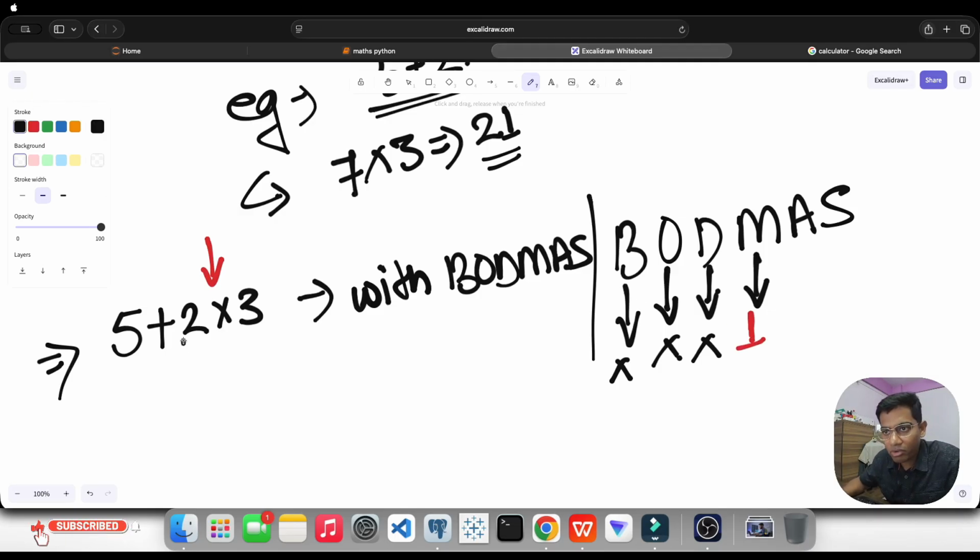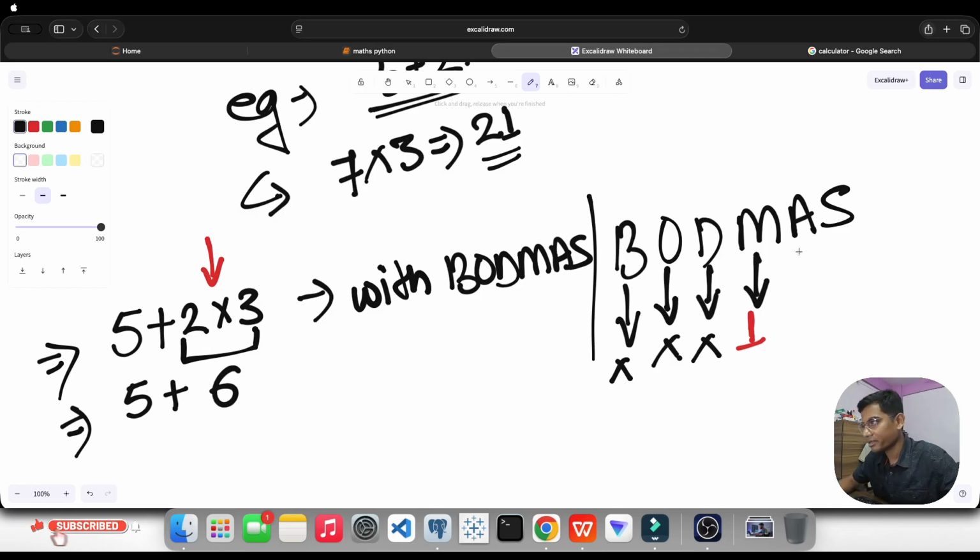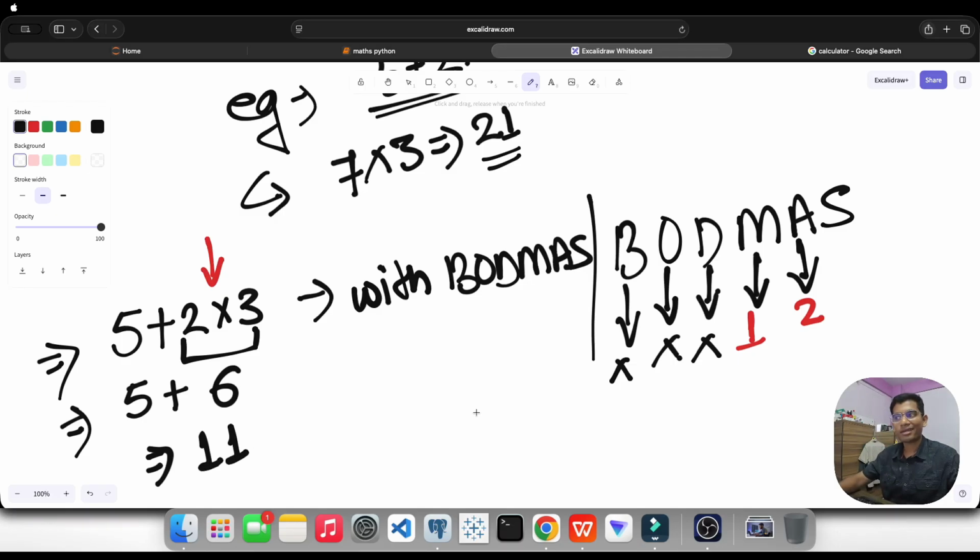So what will be the output? First we will do this expression. So 3 into 2, 6. Here plus and here 5. Okay? Here done. Is there any addition? Yes, there is an addition. Then let's write 2 here because second order of execution. So what's the answer? 5 plus 6 is what? 11.